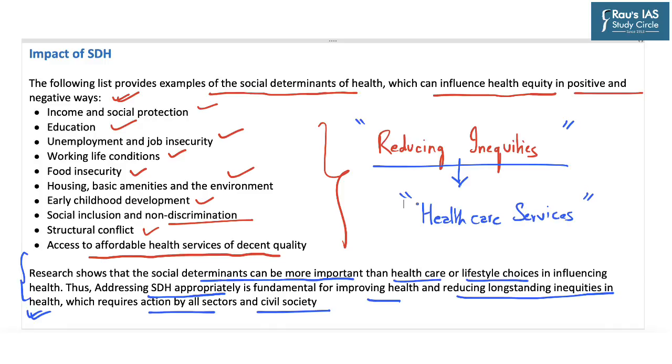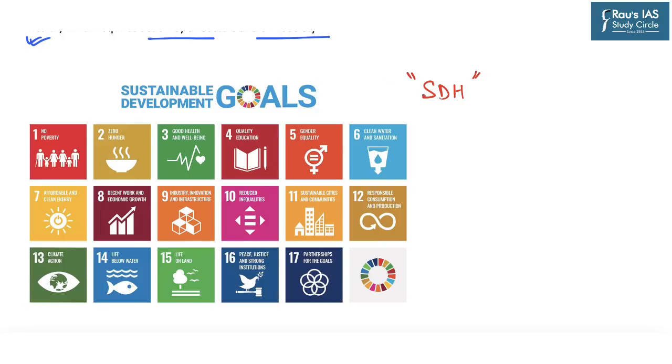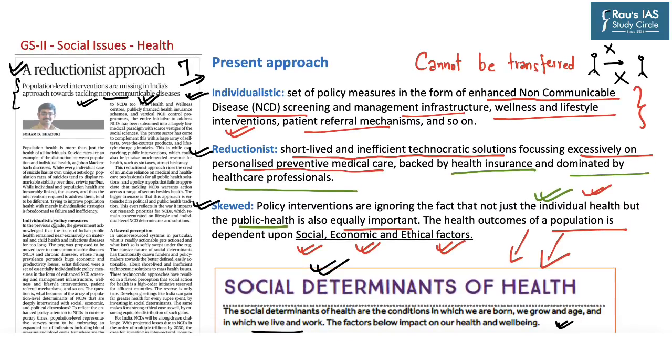Now, from your prelims perspective and with respect to social determinant of health, you must remember the SDG goal 3, which provides for good health and well-being. Whereas in the previous article, we discussed about SDG goal 7, which provides for affordable and clean energy. So please remember these important SDG goals from your prelims perspective. Thus, this article becomes important both from our prelims and mains perspective, especially under the aspect of health under GS paper 2. With this, let's take up the question for the day.